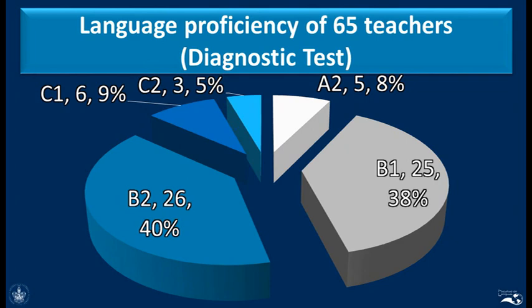Now I need to tell you here that the kind of levels that we found for the teachers were not very appropriate. We had a great number of teachers with B1, and some teachers with A2, and just a little over 50% of the teachers had an acceptable level, which was B2 or higher.